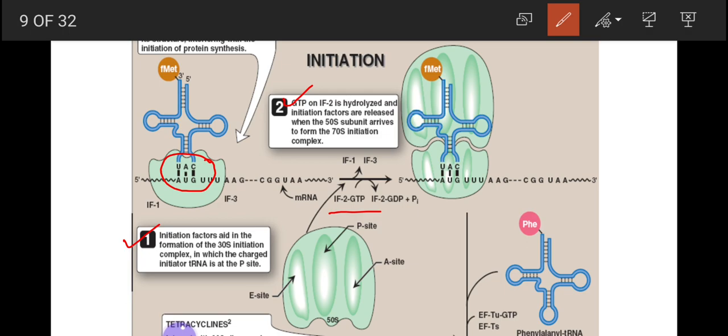GTP on initiation factor 2 is hydrolyzed and changed into the initiation factor 2 bound with GDP. The initiation factors are released when the 50S subunit arrives and it forms the 70S initiation complex.